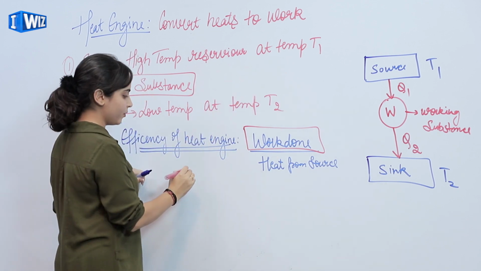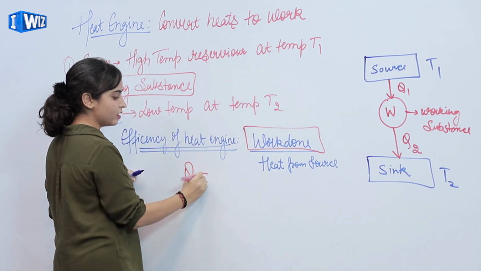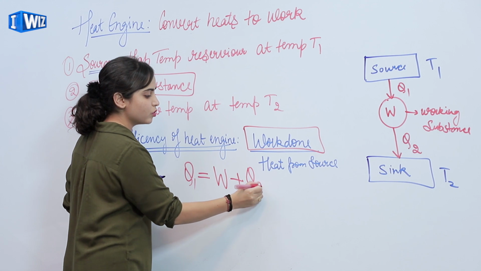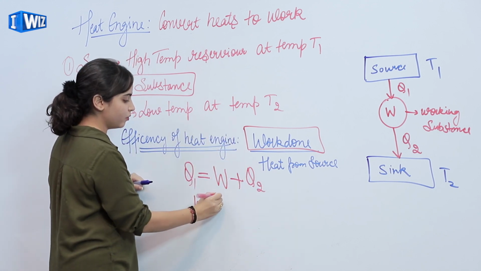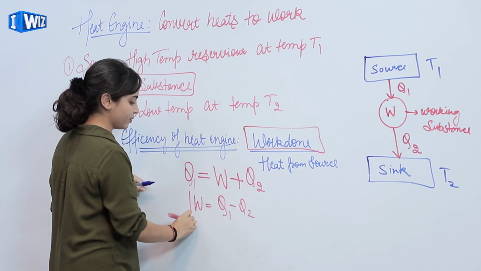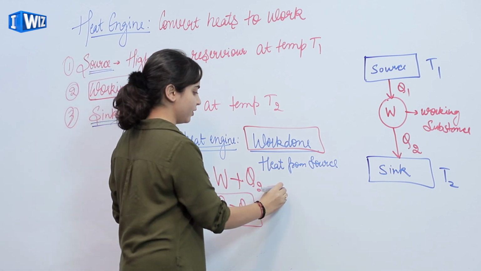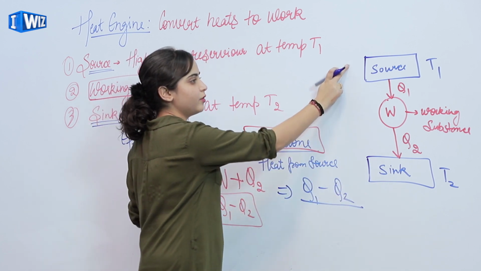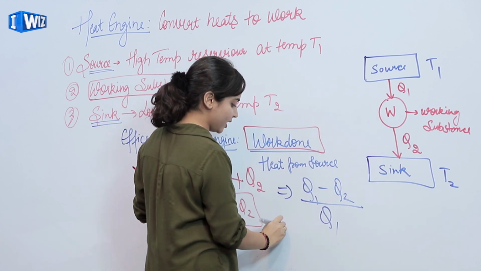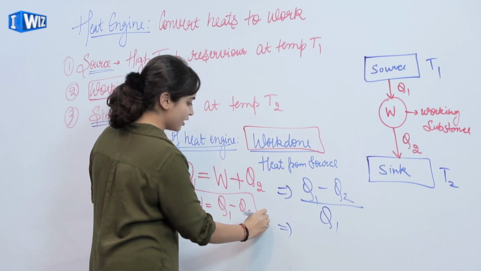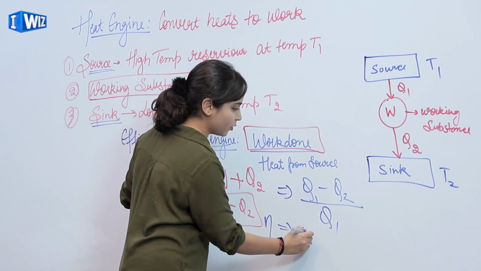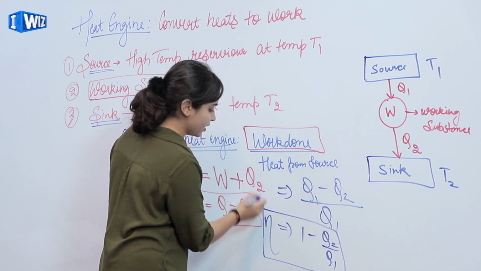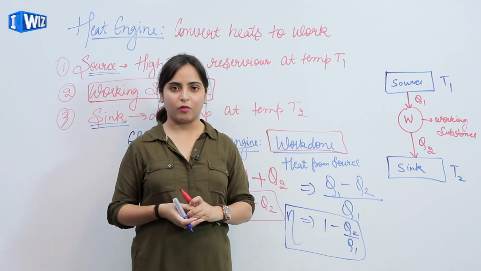Now from the diagram we have total amount of heat Q1 which is used in work done and the rest amount is given to the sink, Q2. So from here work done is Q1 minus Q2. Substituting the value of work done, we'll get Q1 minus Q2 upon heat from the source. Heat from the source is Q1, or we'll say total heat. So efficiency of heat engine is represented by eta. So we'll get 1 minus Q2 upon Q1. So this is the efficiency of heat engine and the basic principle of working of heat engine.